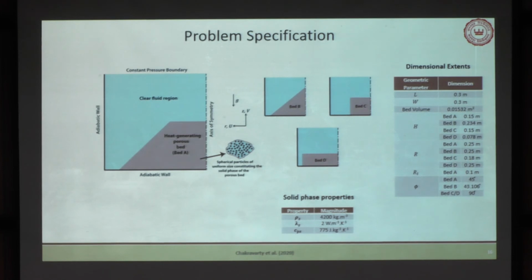When we come to our bed specification, we have taken mainly 3 types of geometries. One is this type of geometry, which is a truncated cone. One is a purely conical geometry, and another one is a cylindrical geometry. Now if you look at the domain boundary conditions, these two are adiabatic walls, this is a symmetry boundary condition, and you have a constant pressure boundary condition at the top surface.